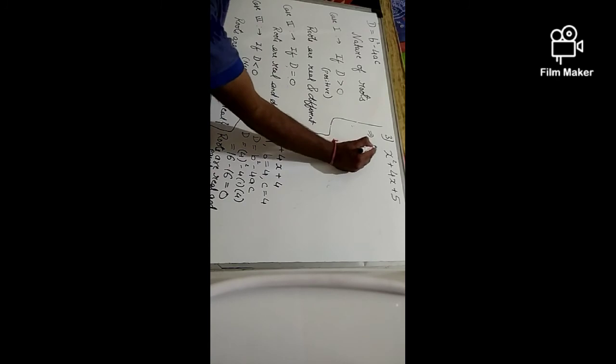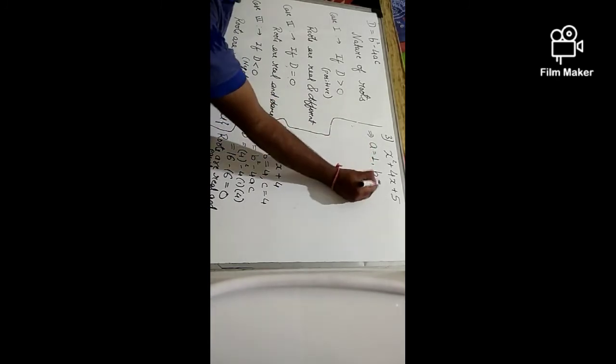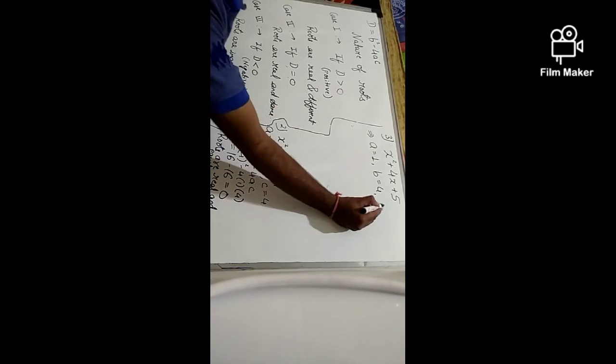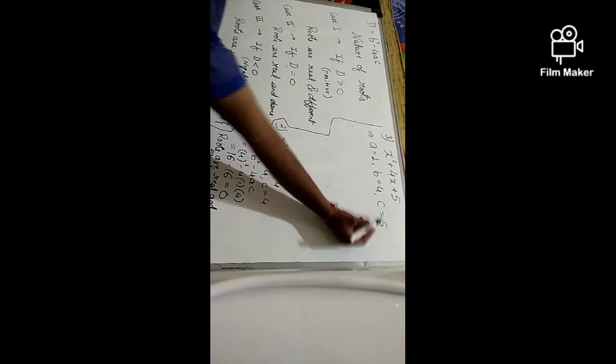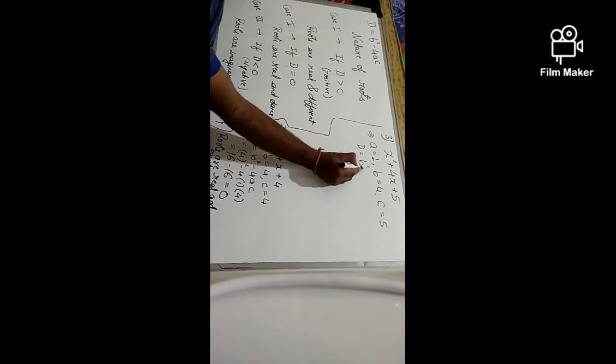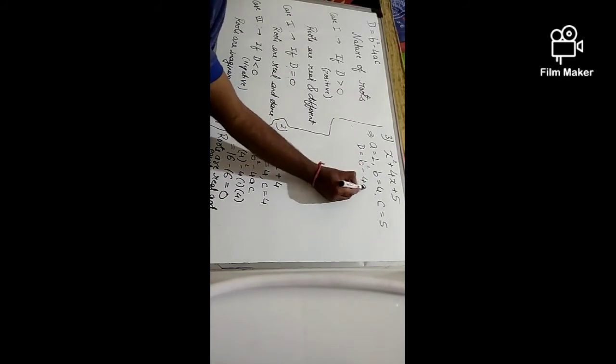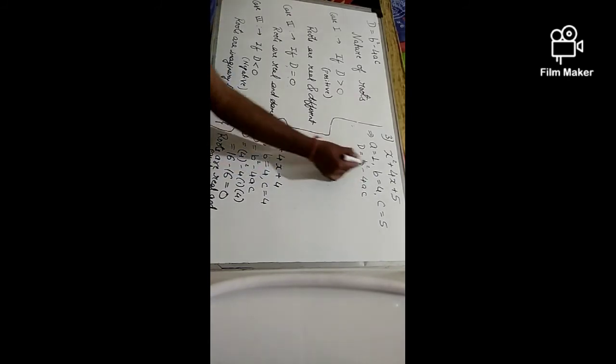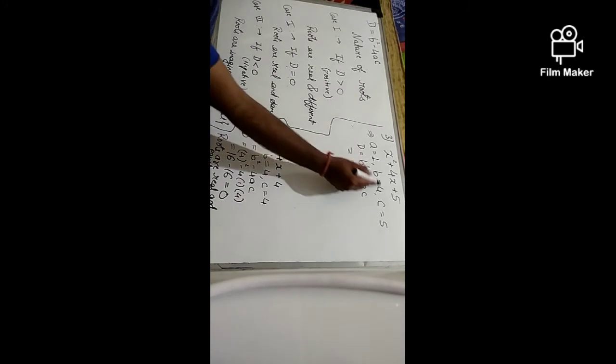Now what we have, a here is 1, b is 4 and c is 5, and the formula for d is b square minus 4ac. Just write down the values. b is 4.